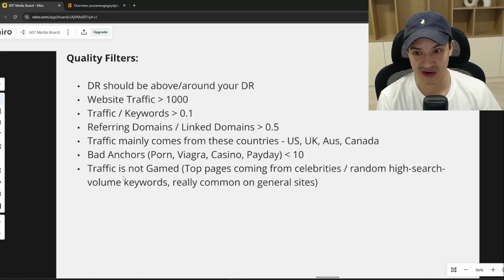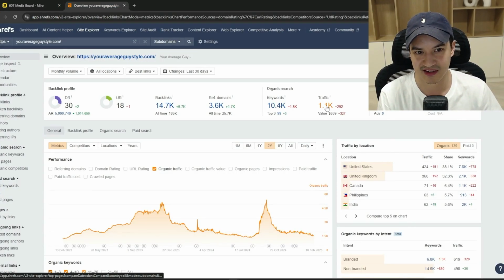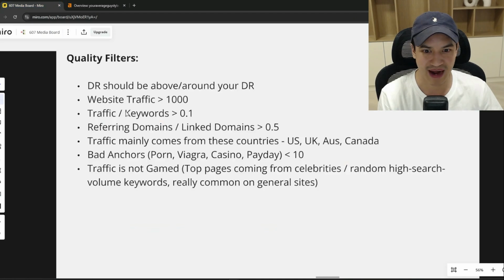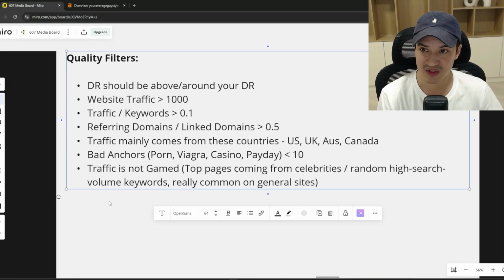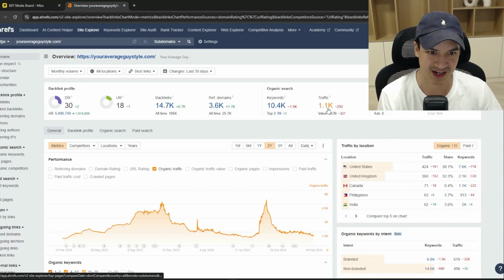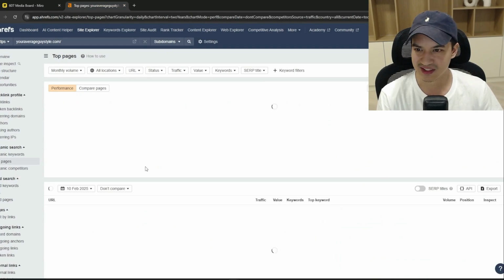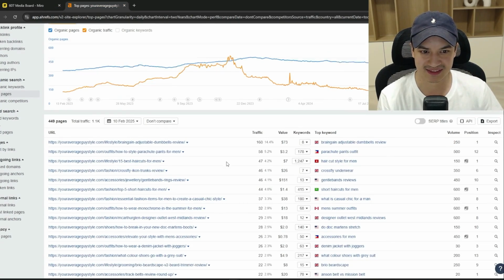And the last thing is traffic is not gamed. A lot of these sites that are built with the intention of actually selling you a guest post or a link insertion or a backlink, they try to game traffic, right? They try to game this traffic number by ranking for random celebrity keywords, any random keywords actually with high search volume. So it looks like they have a ton of traffic, but when you look at the actual traffic, it's from some random celebrity keyword, right?